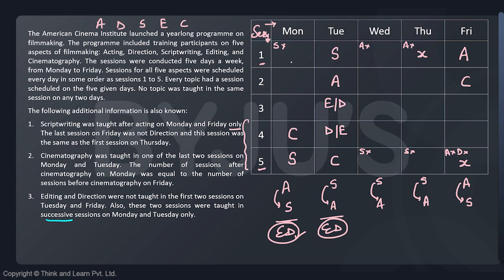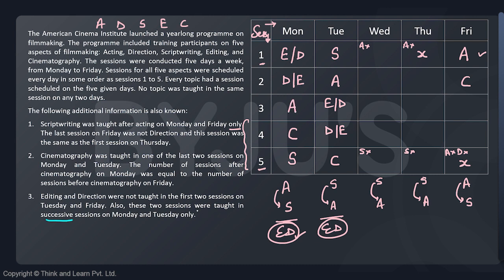So now I have to put E and D here along with A. What about A? I can't have A in the first slot because first slot A is already there on Friday. So in the first slot, I cannot have A. So what can I have in the first slot? Once again, it would be either E or D. So the other of D or E would be here. So I will have A over here.